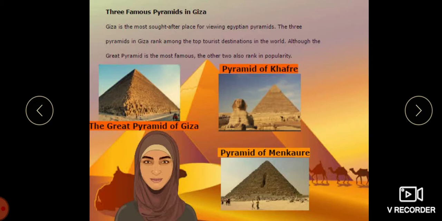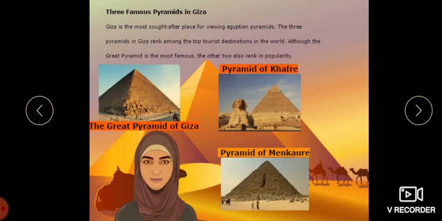The ancient ruins of the Memphis area, including the pyramids of Giza, Saqqara, Dahshur, Abu Ruwaysh, and Abu Sir, were collectively designated a UNESCO World Heritage Site in 1979, children.